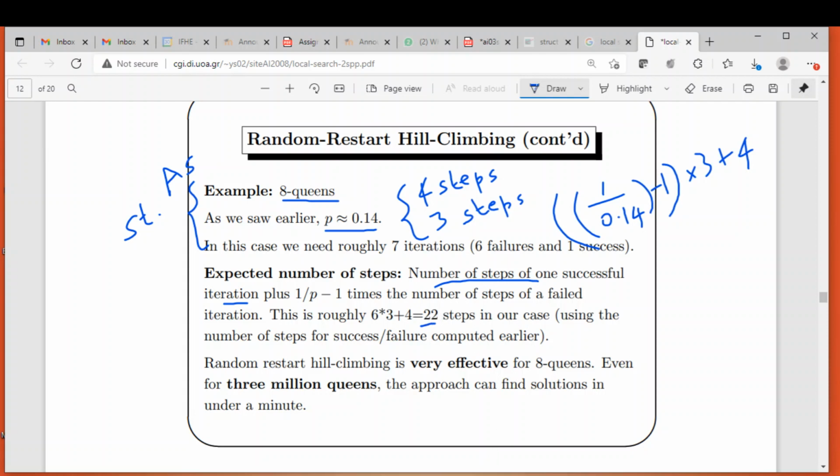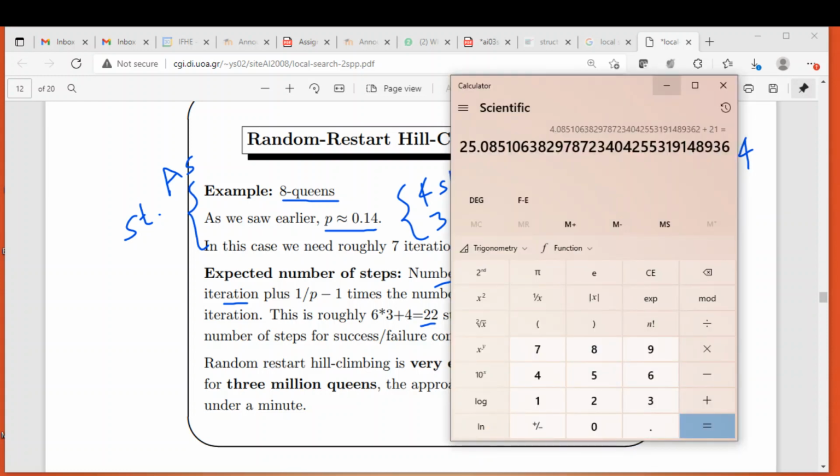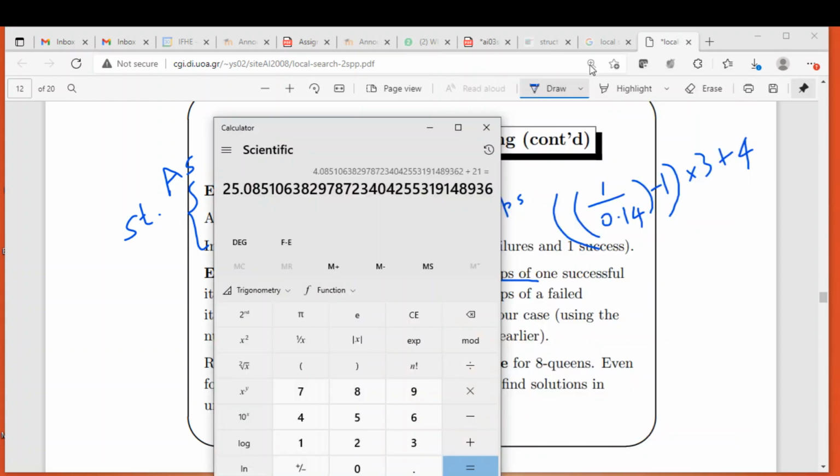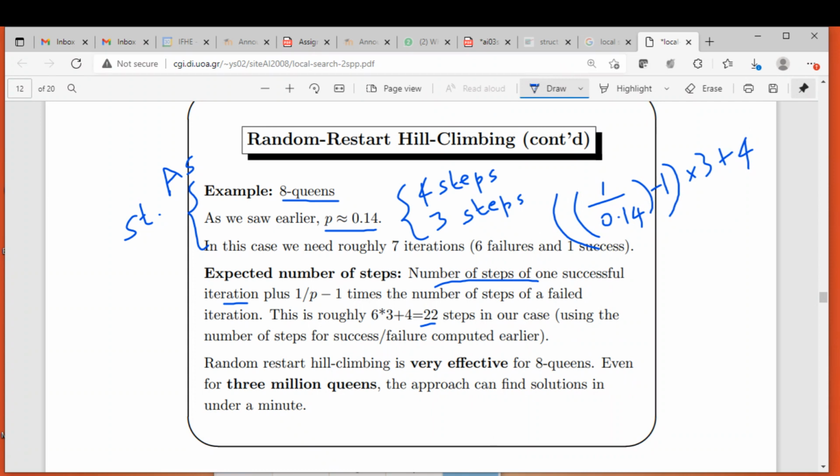Let me show you. You may not get exactly the round figure 22; you may get something like 22.1 or 22.2.